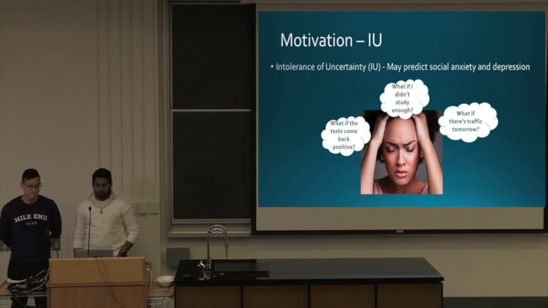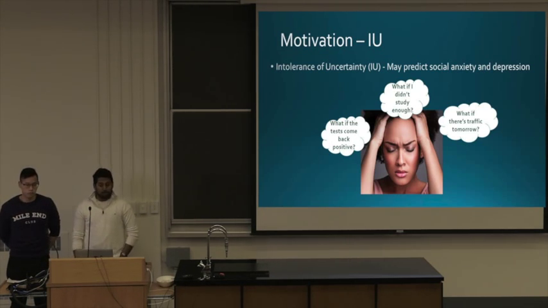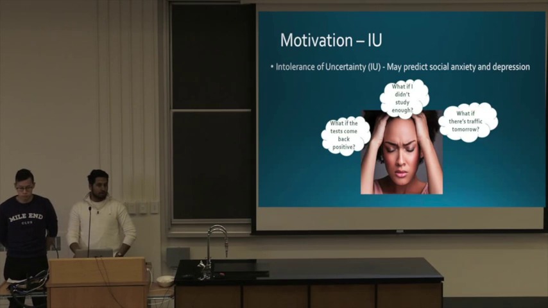So the motivation for our project revolves around a characteristic called the intolerance of uncertainty, or IU for short. A big part of Dr. Katzman's research revolves around this characteristic, which is an indicator of a mental health state, and has also been linked to other issues such as various forms of anxiety and depression.